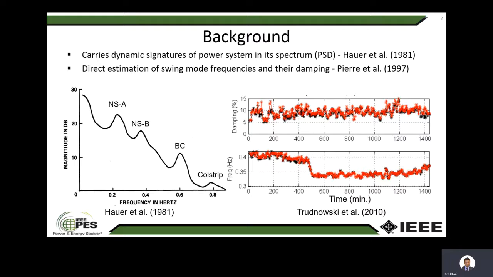It is because the ambient noise carries core dynamic signatures of the power system in its spectrum, and it allows us to directly estimate the electromechanical modes from the ambient system measurements. On the left plot, you can see the ambient noise spectrum shows the peaks due to the dominant electromechanical modes of the WECC system. The figure on the right shows continuous monitoring of the modes from ambient synchrophasor measurements.